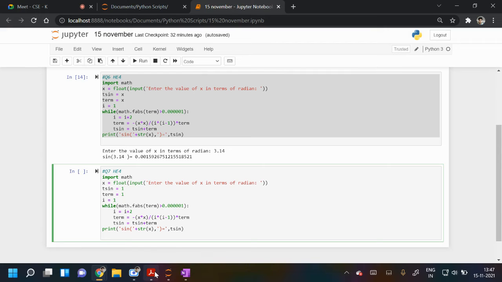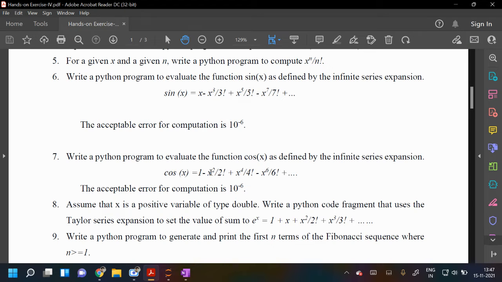In the cos, again, what we have to do? We have to multiply each time by x square by 2 into 1. Here x square by 4 into 3.